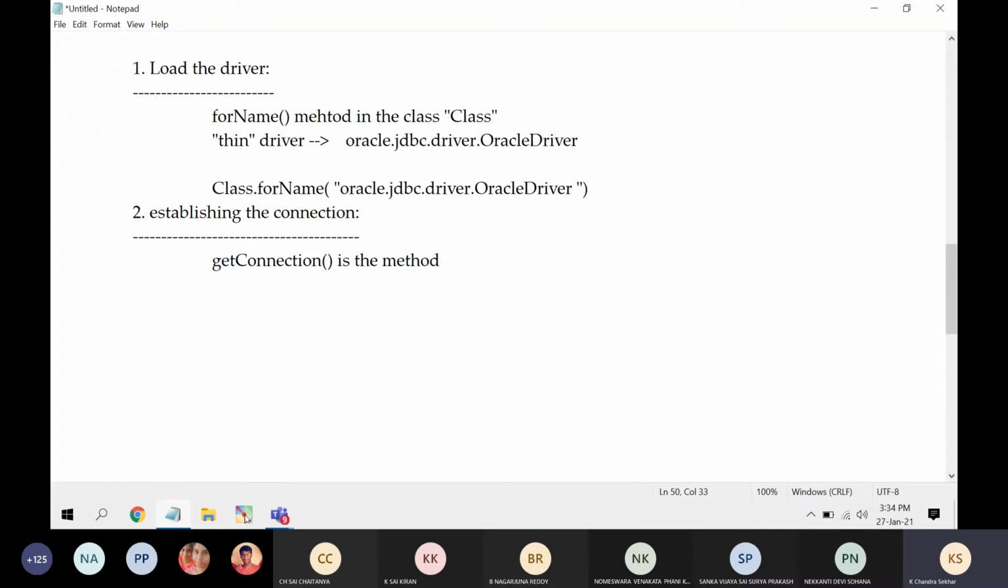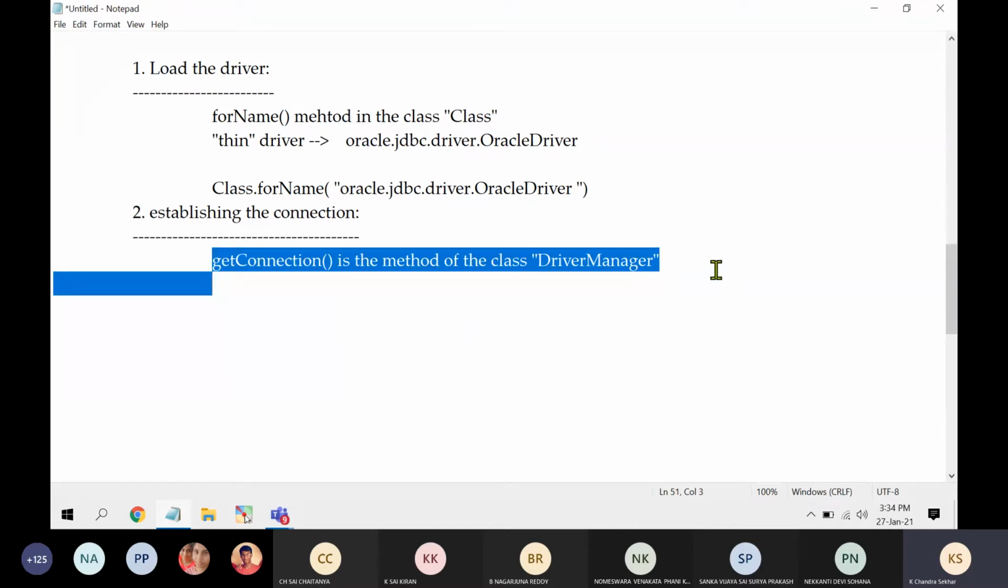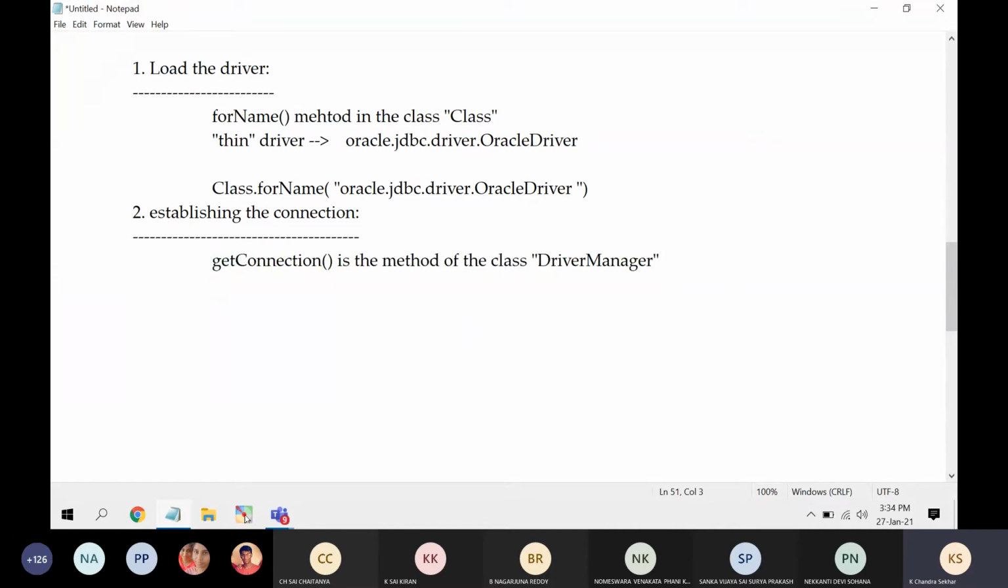It is a method that belongs to the class DriverManager. So DriverManager is the class name, getConnection is the method. Okay, now let me write an example. DriverManager.getConnection.